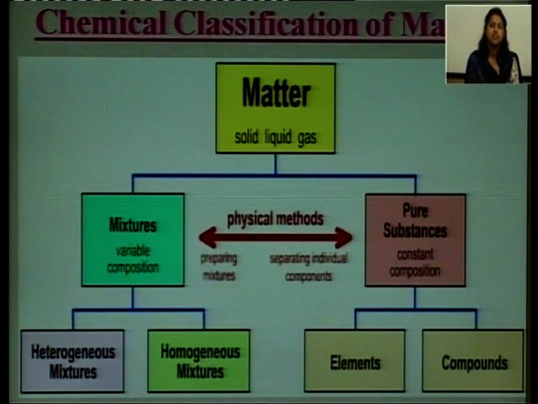And the second type of matter is pure substances. They have constant composition. The mixture is further divided into heterogeneous mixture and homogeneous mixture. Pure substances are further of two types. One is elements, second is compounds. Let us discuss all these types of matter in detail.